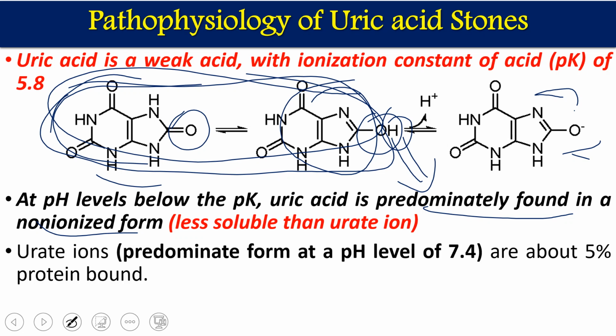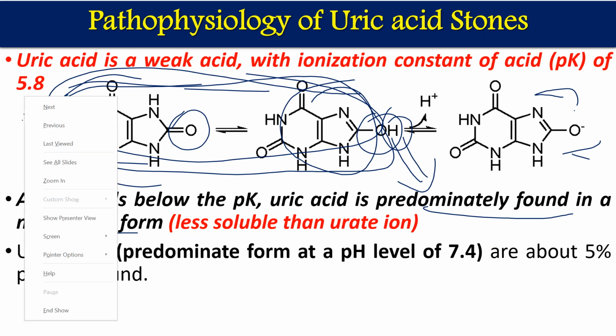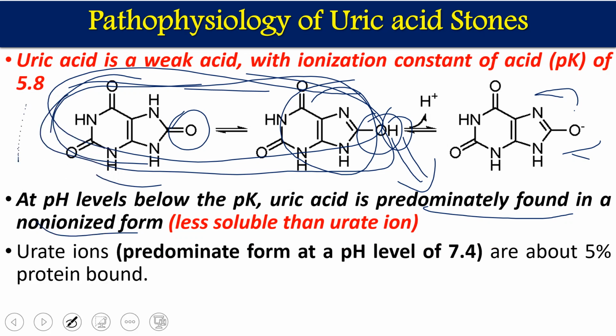The urate ion predominates at a pH of 7.4, and about 5% is protein bound. I have already told you the non-ionized form predominates below 5.8. If we increase the pH above 5.8, then the ionized form will be predominant.